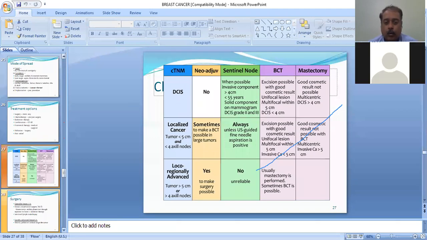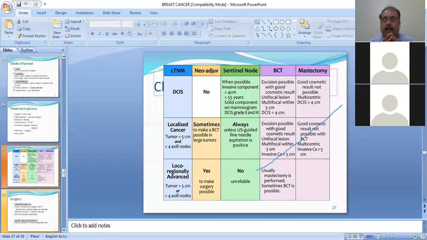And lastly, in the loco-regionally advanced, neoadjuvant is yes. Here the treatment rationale is different, because now you want to make the basic surgery, that is an MRM, possible, not a BCT. For making the MRM possible, you need to shrink the tumor, and once the tumor is shrunken, one can operate and give the patient the best result. Here there is no role of any sentinel node biopsy, and again no role for BCT.